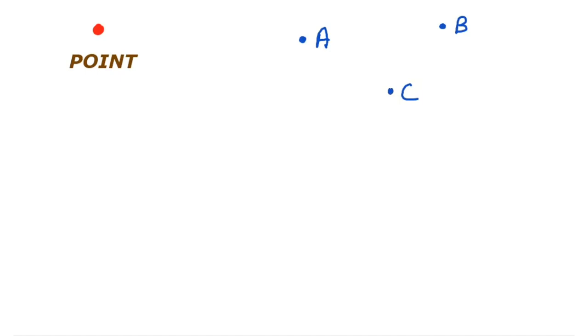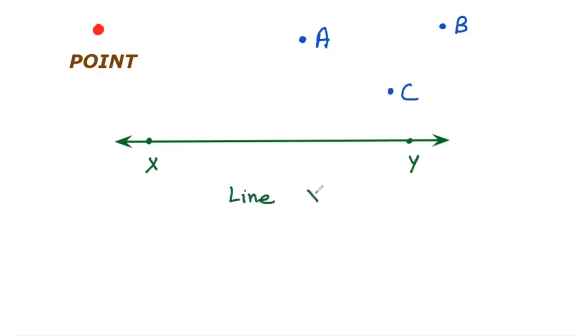Now, children, let us discuss about a line. What is a line? Let us draw a line first. Here we have a line where the name of the line is X and Y, which we can write as line XY, right?